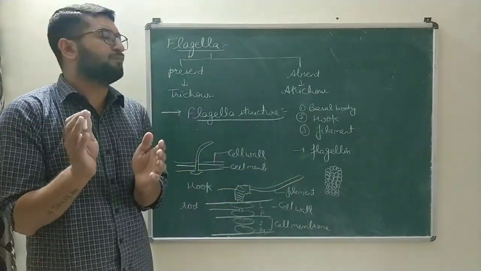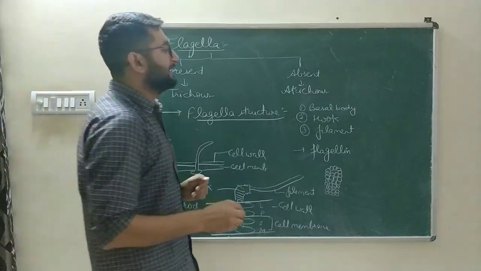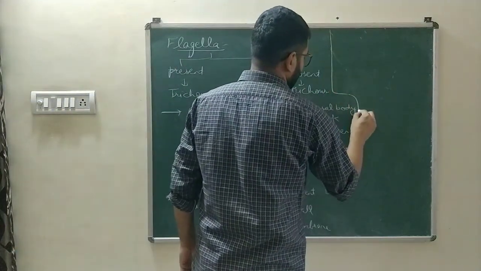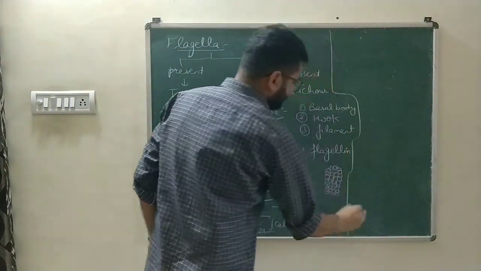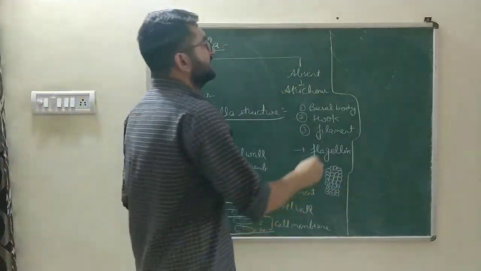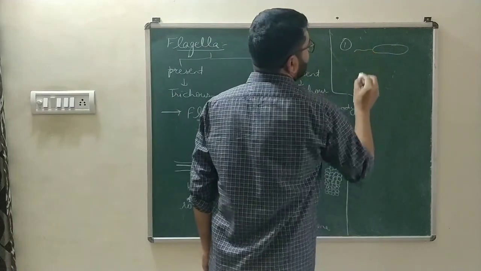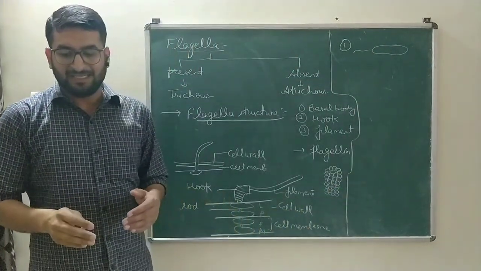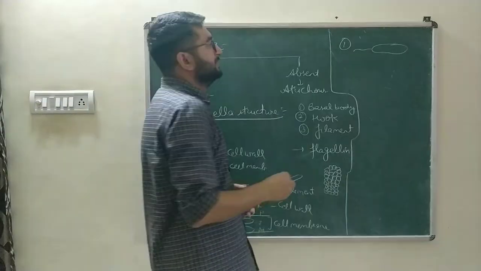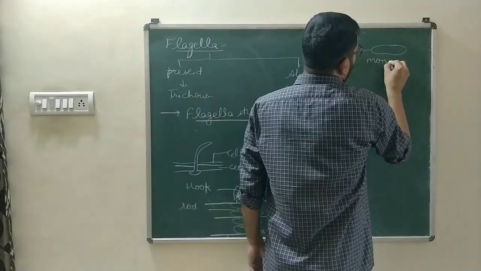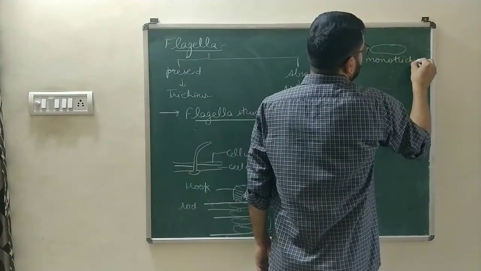On the basis of position of flagella, the bacteria are of different types. The first one is, if flagella is present at the single side, at the one tip, that is known as monotrichous.